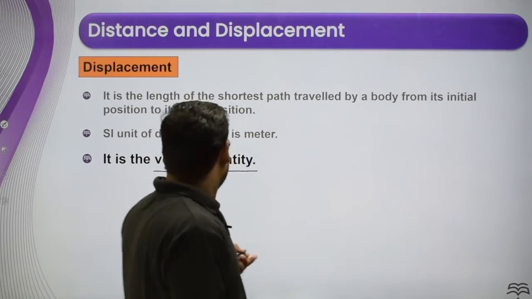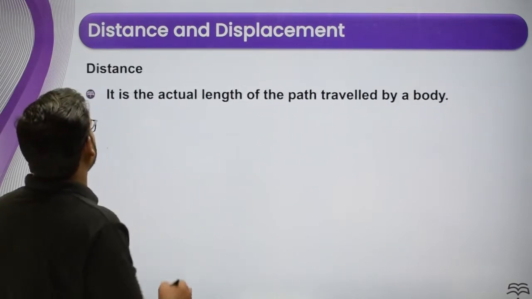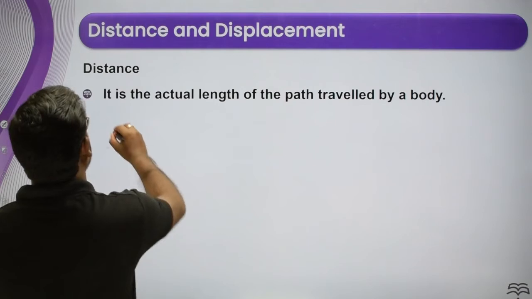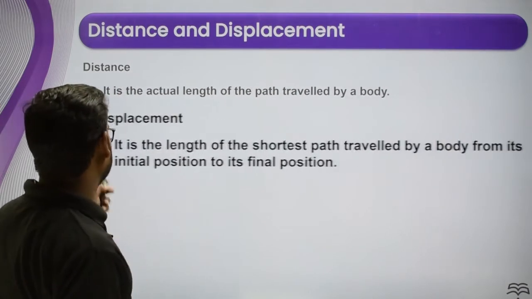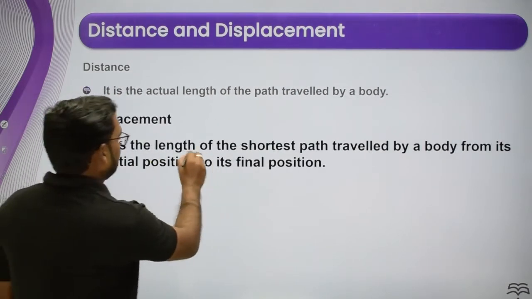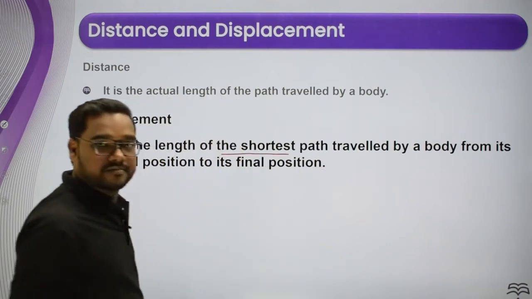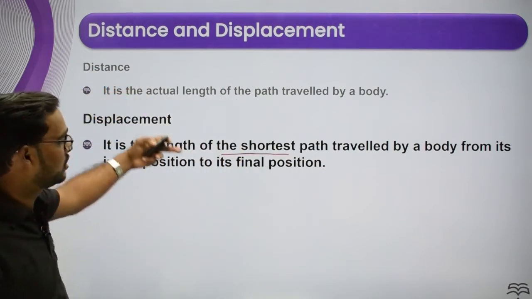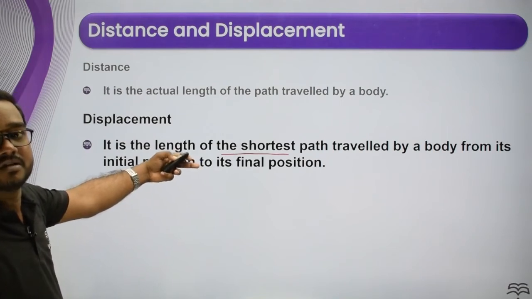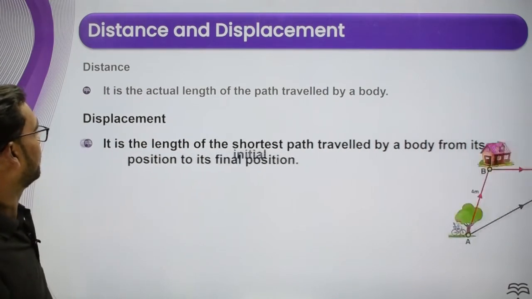Okay, so move to the next point. I have already discussed this. The distance is the actual path of travel by the body. The displacement is the length of the shortest path. That is the difference you can say here. It is the actual path or the shortest path. Hope it is clear to everyone.